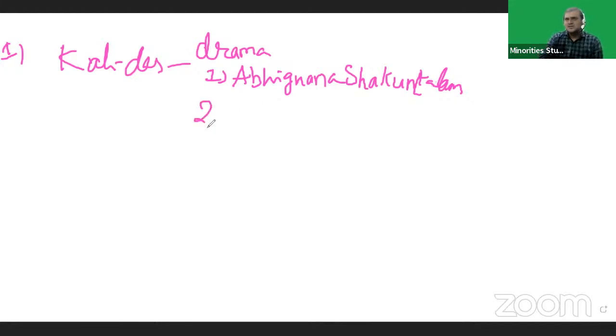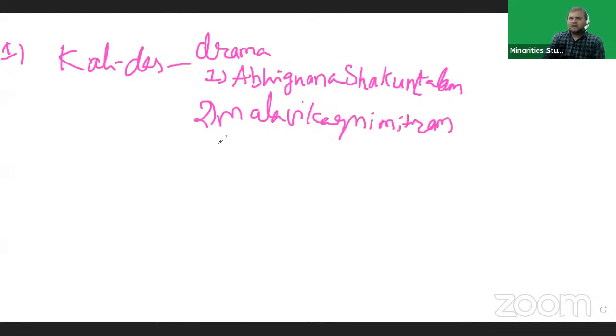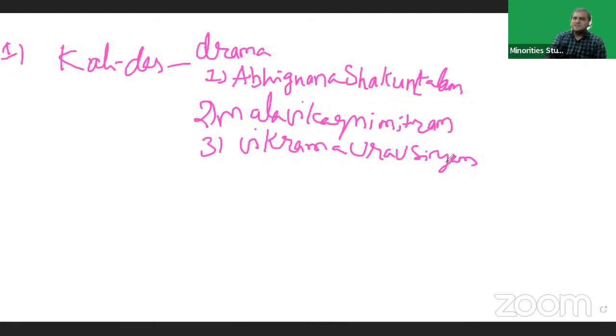The second one was Malavikagni Mitram. And the third one was Vikrama Urvasiyam. These three were dramas written by Kalidas. And kavyas.